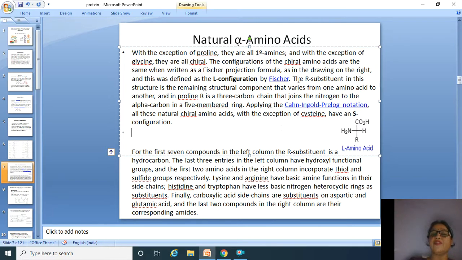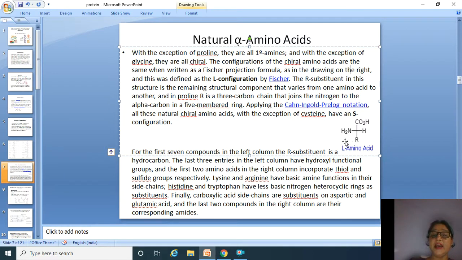The configuration of the chiral amino acids is the same when written as a Fischer projection formula as in the drawing on the right, and this was defined as the L configuration by Fischer. Look at here, this is the L amino acid. The R substituent in this structure is the remaining structural component that varies from one amino acid to another.